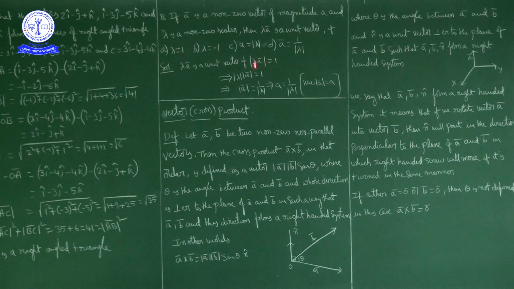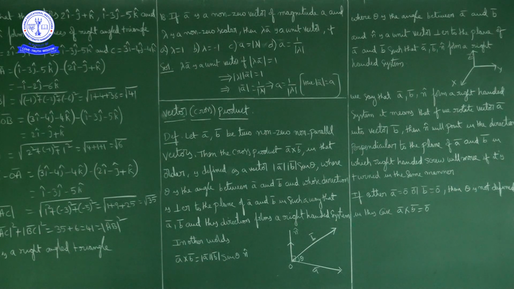Now what can we write? Magnitude of lambda into magnitude of A bar is equal to 1. So magnitude of A bar is equal to how much? 1 by magnitude of lambda. Now what is given here? A bar is a non-zero vector of magnitude A. So magnitude of A bar, which is A, is equal to 1 by magnitude of lambda. So which option is the correct option? Option D is the correct option.